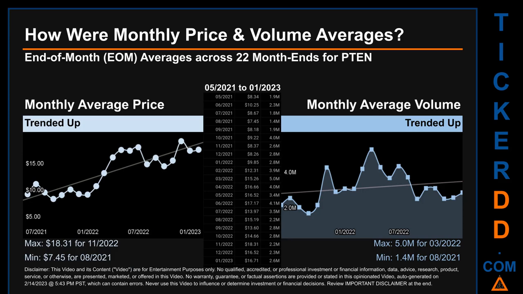Looking at volume, 03/2022 and 08/2021 respectively saw the highest and lowest monthly average volume at 5 million and 1.4 million.